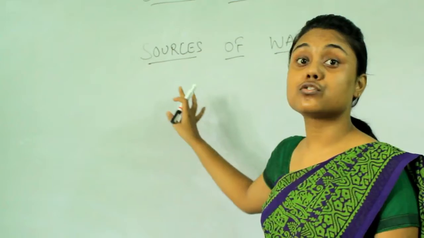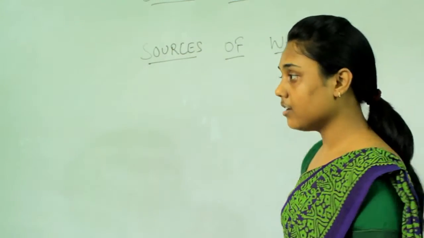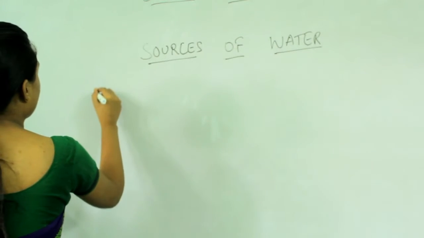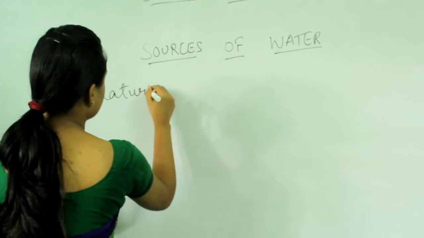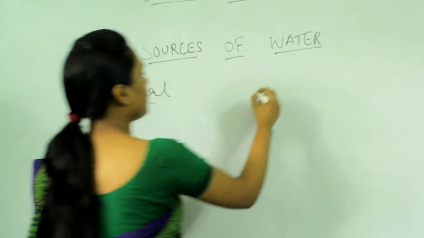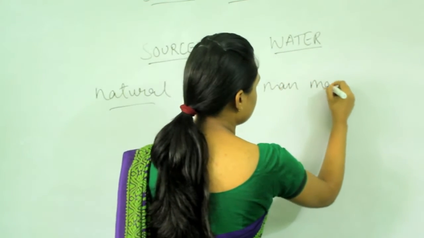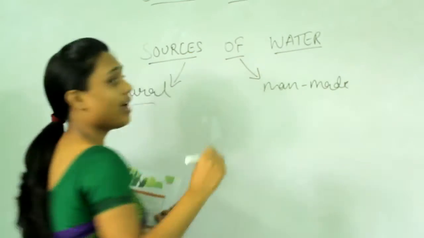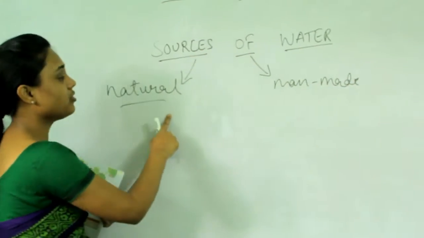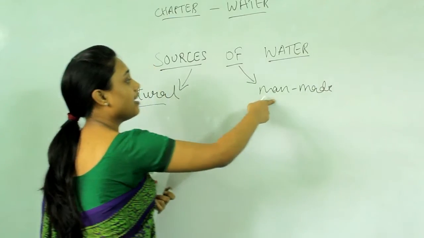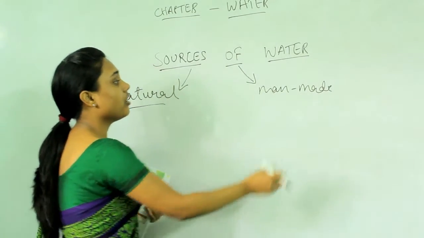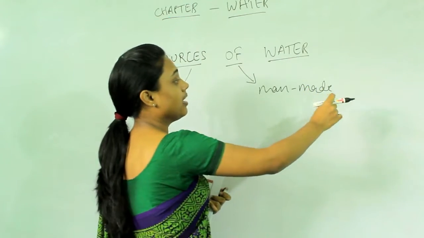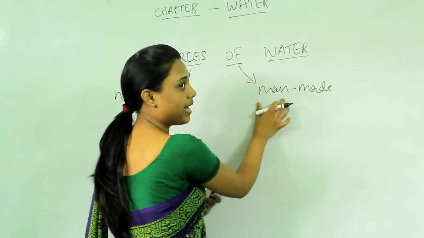Now we will study the sources of water. There are two sources of water. One is natural source and another is man-made source. Man-made sources are the sources which a man has made. Therefore it is called man-made, the sources which are made by man.